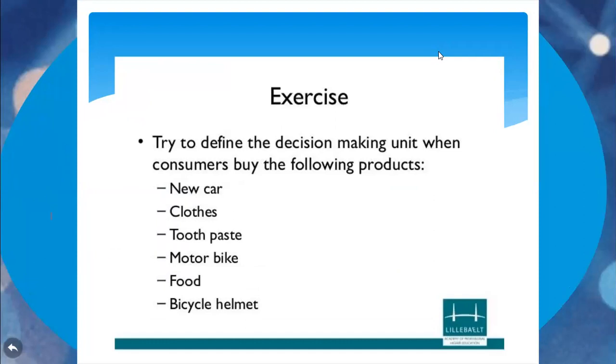For example, if you wanted to buy a new car, what decision are you going to make? If it is a need, okay, you can buy a low end car. If it is a status symbol, which one will you buy? Just make a note of this. And who is the influencer, who is the customer, and who is the consumer here? For purchasing clothes, is it a need or status? What kinds of clothes are you going to buy? If you wanted to show status, you'll buy the branded one.